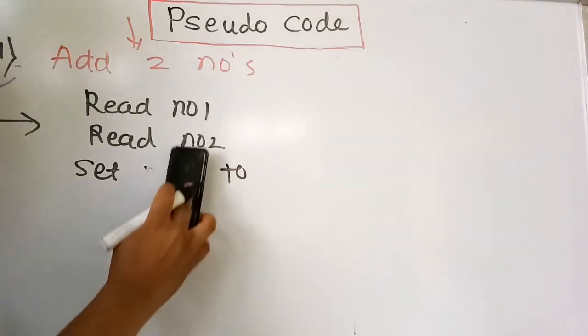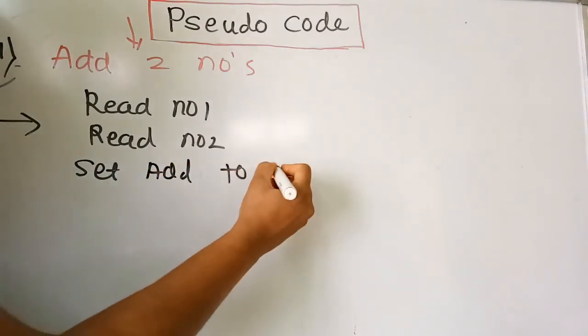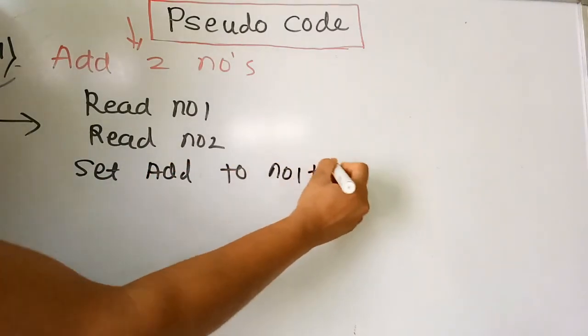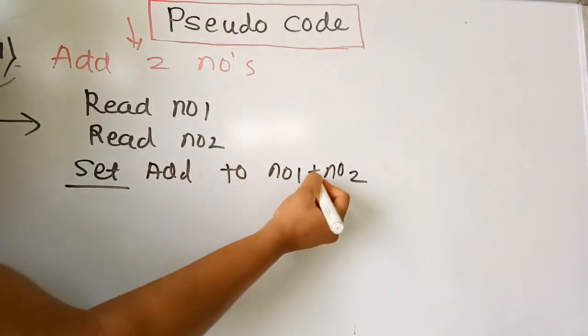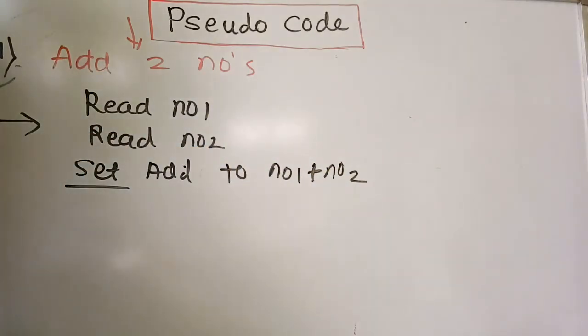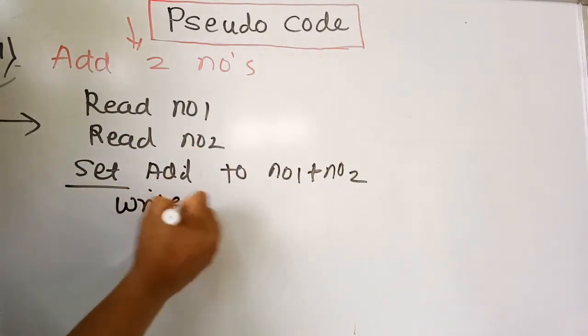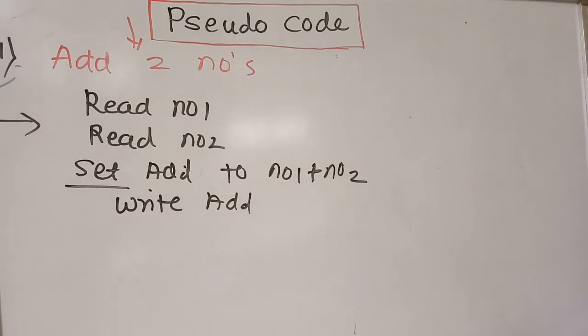Okay, we will take it as an addition variable. Set add to number 1 plus number 2. Setting add means you are taking number 1 plus number 2 as a summation and storing it in add, and write this add. These are simple terms and these are the actual pseudocode terms, and you can easily convert them into programming terms.